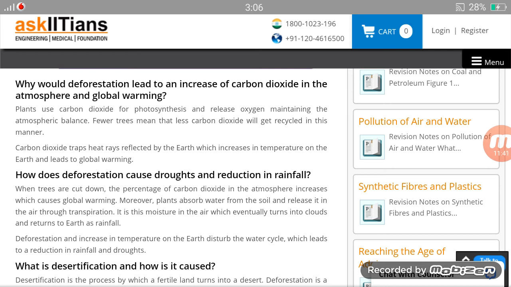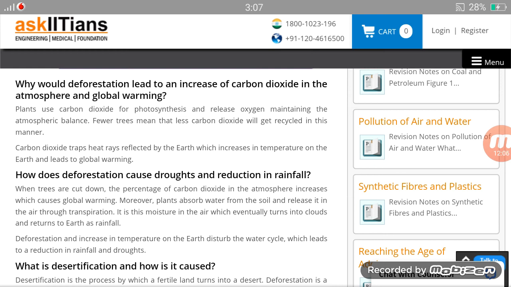We will read this. Plants use carbon dioxide for photosynthesis, the food making process of plants, and release oxygen, maintaining the atmospheric balance. This balance goes on, as we all know. Fewer trees mean that less carbon dioxide will get recycled in this manner. Carbon dioxide traps heat rays reflected by the earth, which increases the temperature on the earth and leads to global warming.